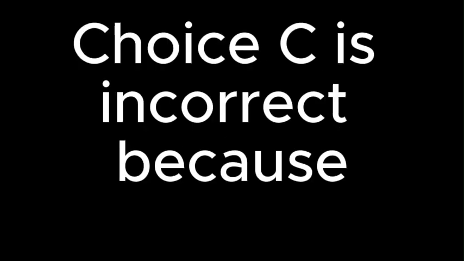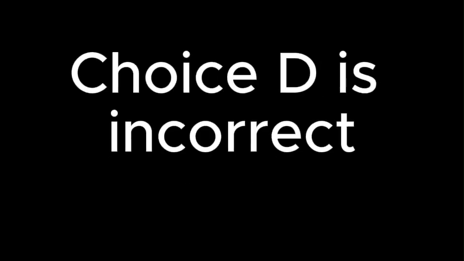Choice C is incorrect because the text explains how the Turkins are viewed by others in the city of S, but gives no indication of how the Turkins feel about living there. Choice D is incorrect because the text explains how the Turkins are viewed by other residents of the city of S, but gives no indication of how the Turkins view the other residents.